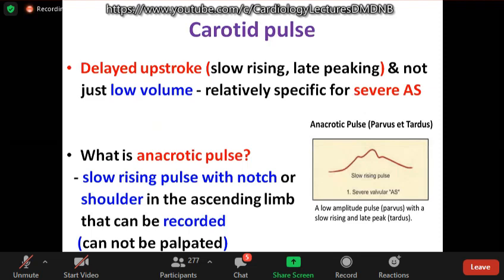Carotid pulse, it is slow rising and late peaking, which is more important than the low volume to signify severity. That is delayed upstroke. What is anacrotic pulse? Another commonly asked question, and you may be even asked to draw what is anacrotic pulse, what is normal pulse, what is bisferiens pulse. So the anacrotic pulse is used interchangeably with pulsus parvus et tardus, but more specifically for a shoulder on the ascending limb that can be recorded and not palpated.